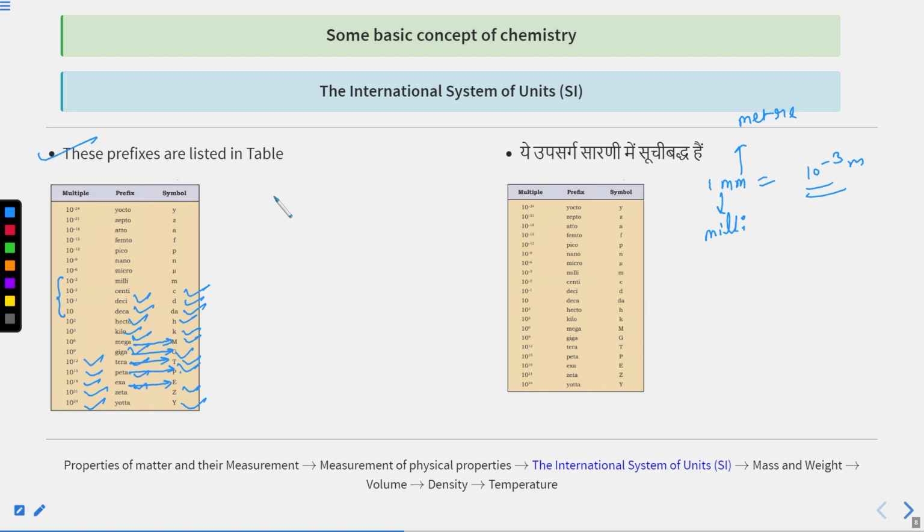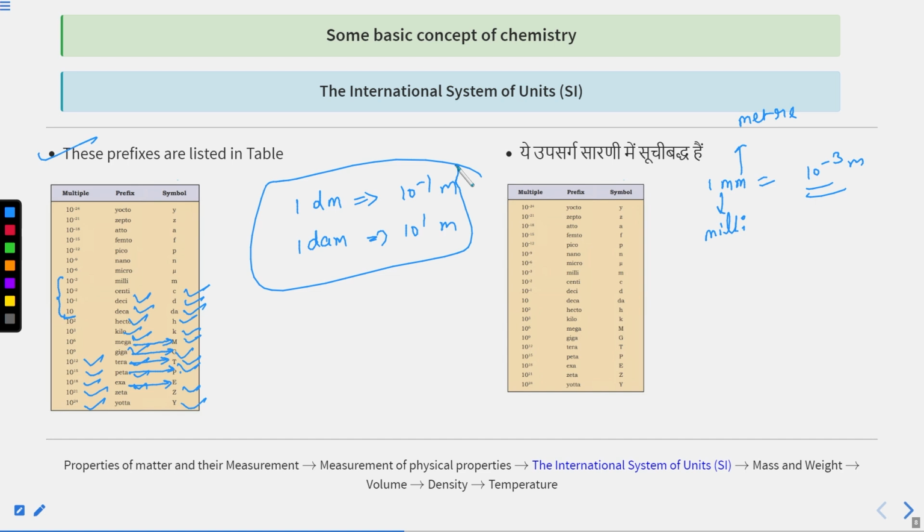So by using these prefixes, suppose I am saying 1 decameter. Deca means 10, so you can say DA will be the symbol. Okay, so you have to know, if I am writing dm, it will be decimeter, and if I am writing dam, it will be decameter. So 1 decimeter will be 10 raised to the power minus 1 meter, and 1 decameter means 10 raised to the power plus 1 meter. So you have to learn these things very carefully.